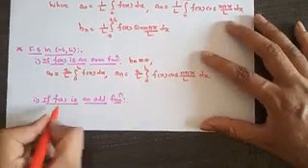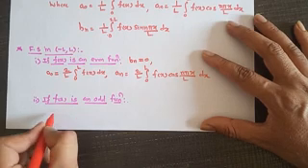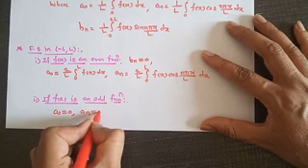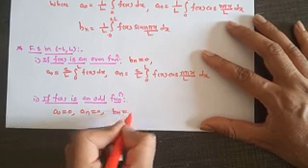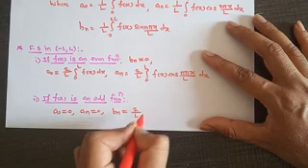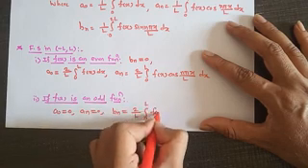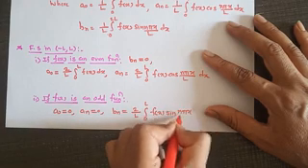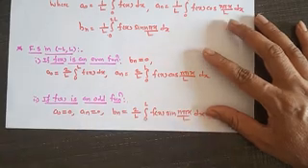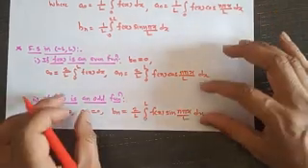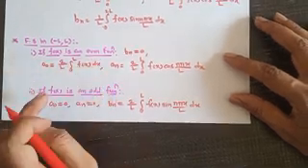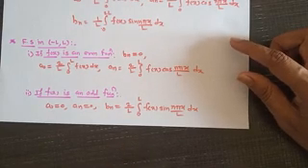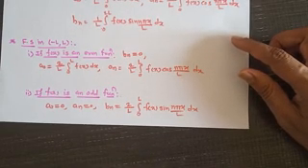Also, if f of x is an odd function, then always a0 is equal to 0, an is equal to 0. Only here calculate the Fourier coefficient Bn, which is 2 by L, 0 to L, f of x sin n pi x upon L into dx. Substitute all values here. For even function Bn is equal to 0, and for odd function an and a0 are equal to 0.